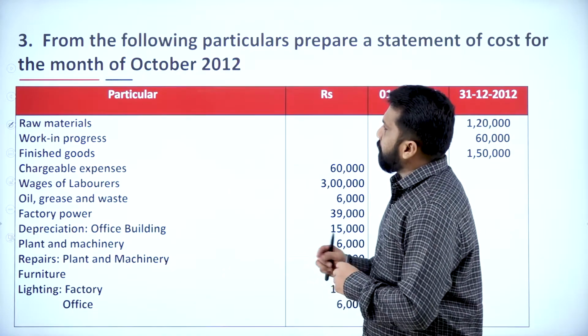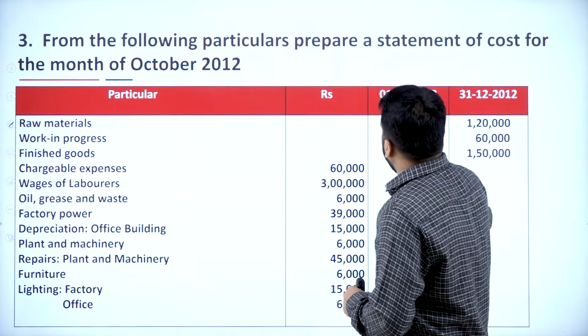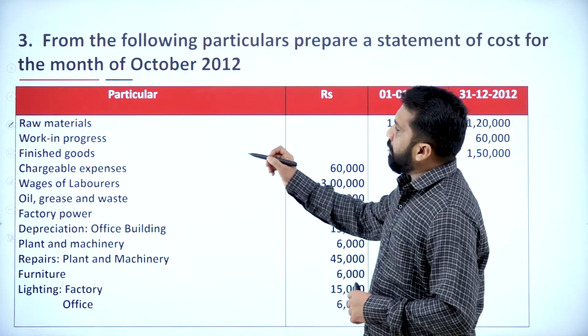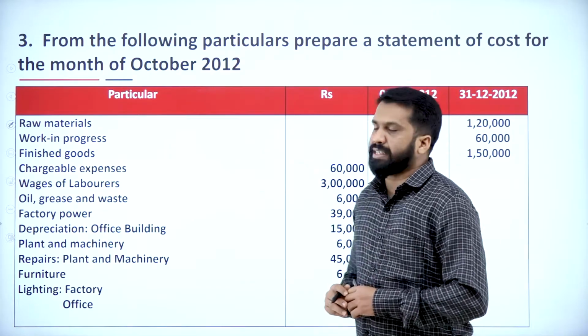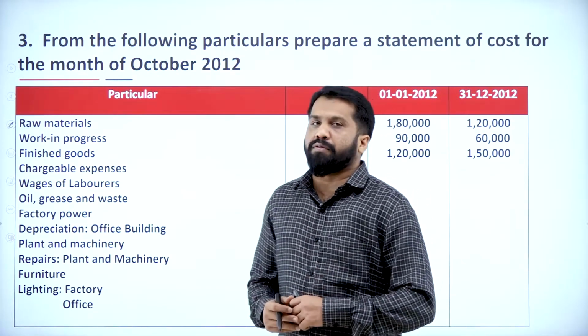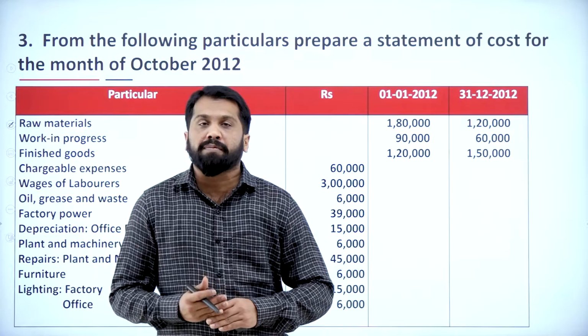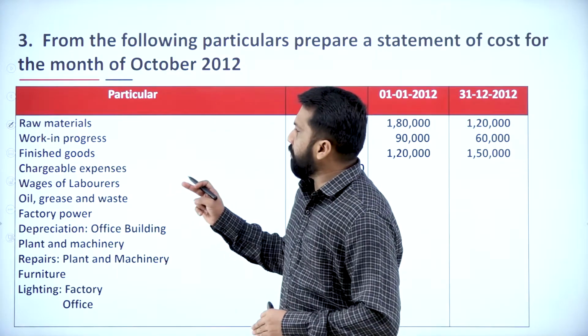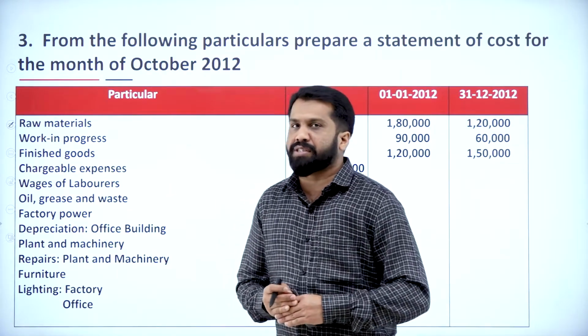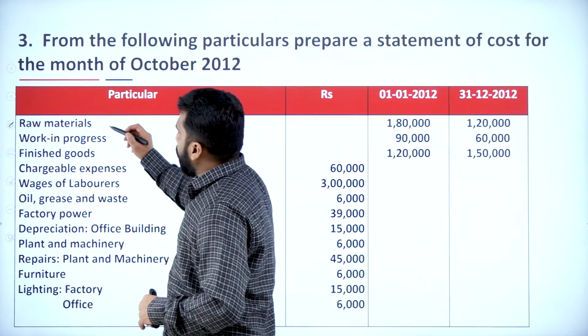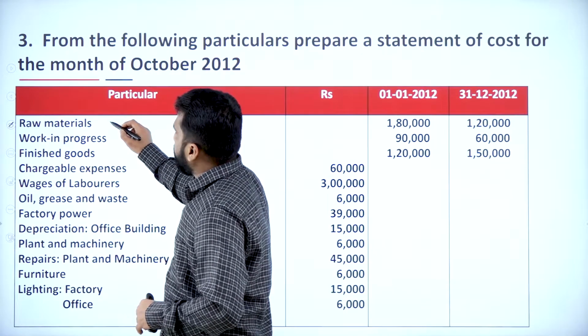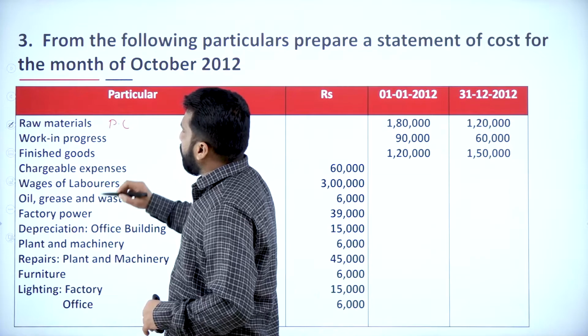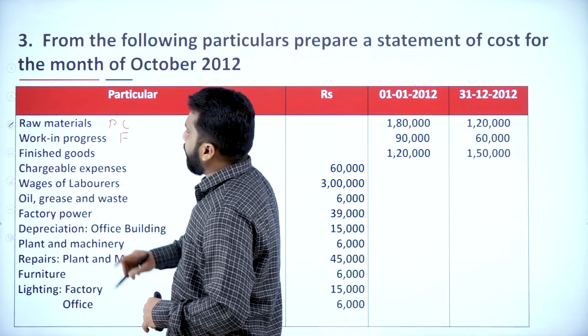Now, as per this, raw material 1,80,000, work in progress, finished goods. As I told you, opening stock of raw material, opening stock of work in progress and opening stock of finished goods. Now, raw material always comes under your prime cost. Work in progress comes under factory.